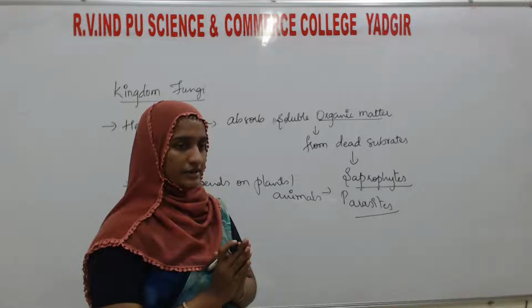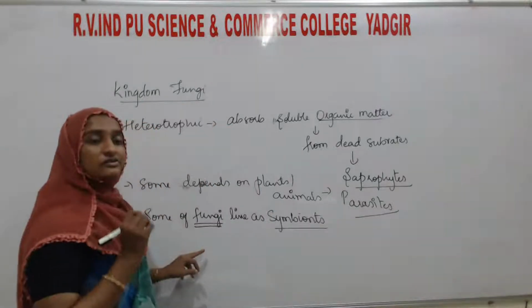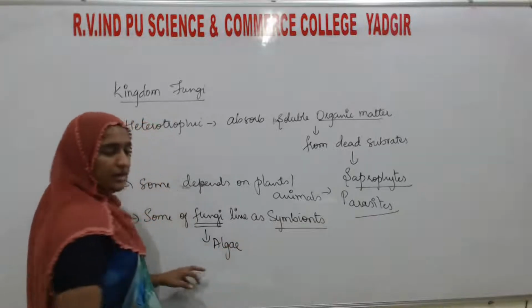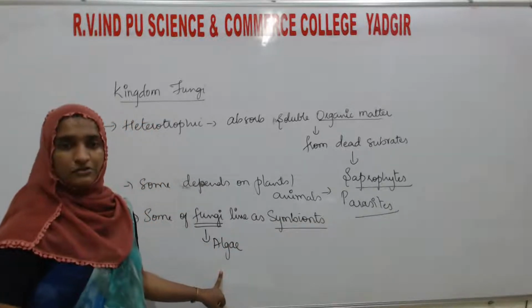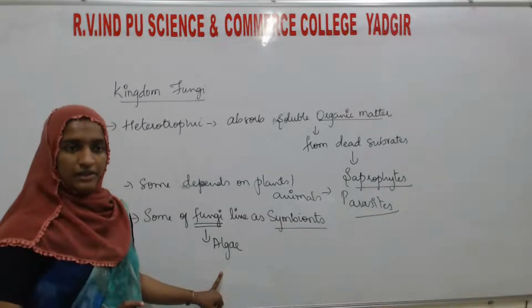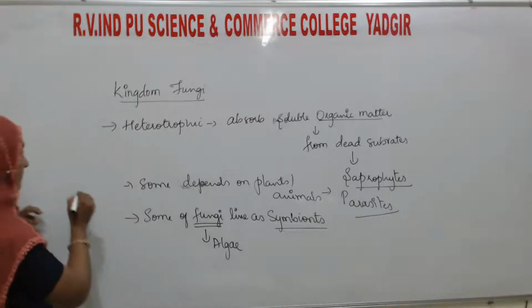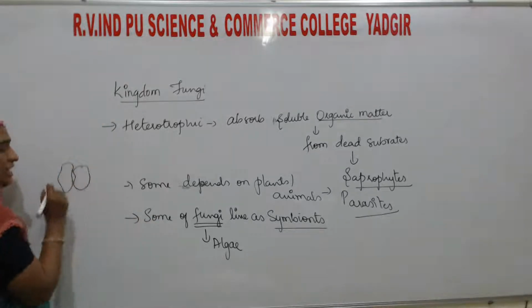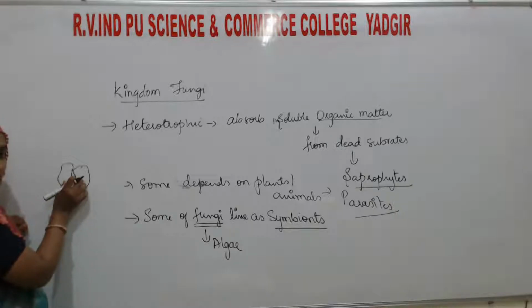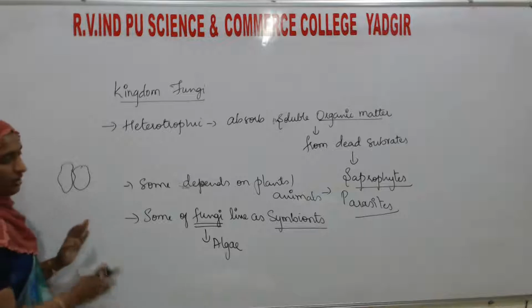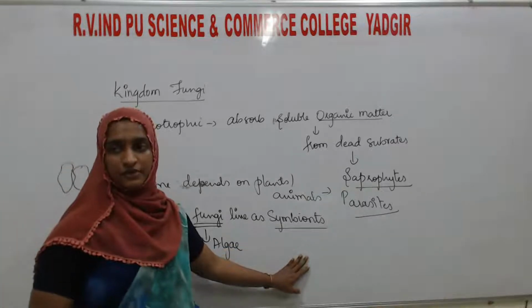And one more very important thing: some live in association with algae. Algae, you know, come under the kingdom plantae; it is one group of plants. If fungi and algae are living very close to each other, in a relation, we call such a nature of living symbionts.